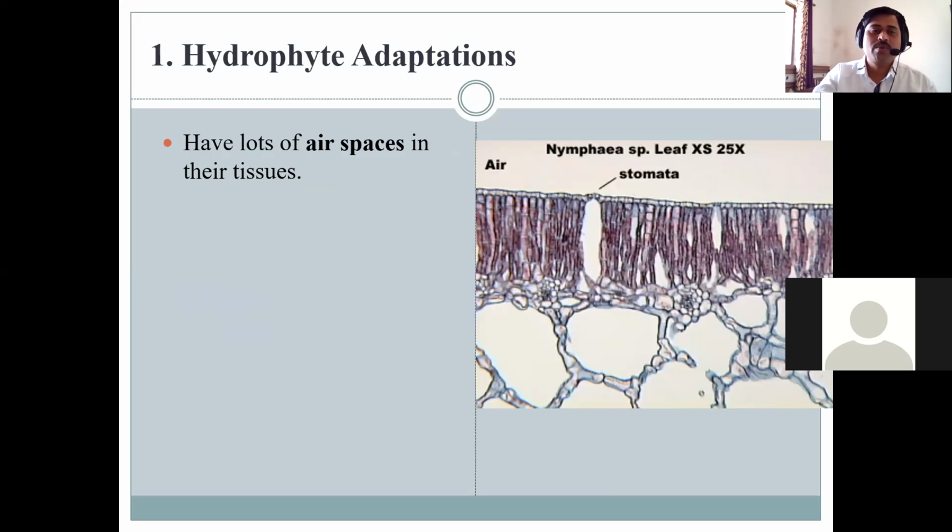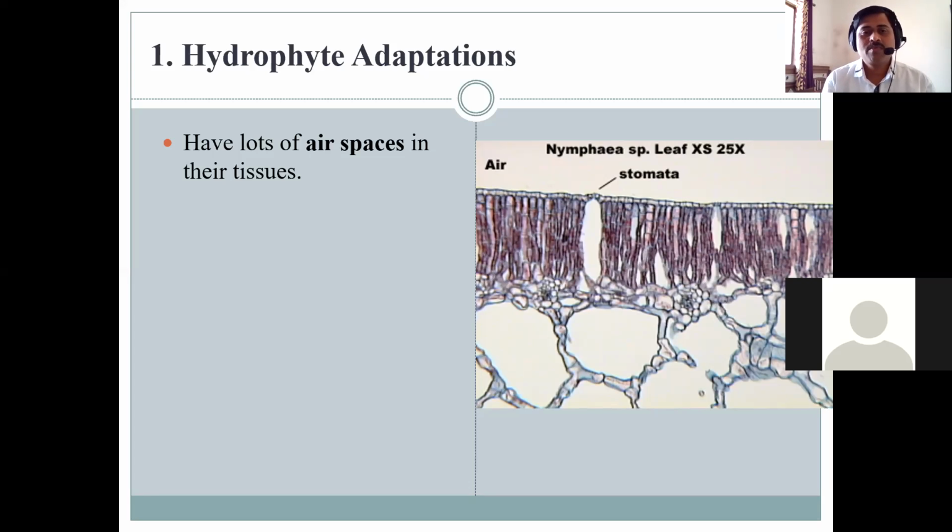Now in the case of hydrophytic adaptation, some of the morphological changes that occur in the plant, just like we studied earlier, are that the plant modifies its roots, then the stem, petiole structure or leaf structure, and adapts to that watery environment.